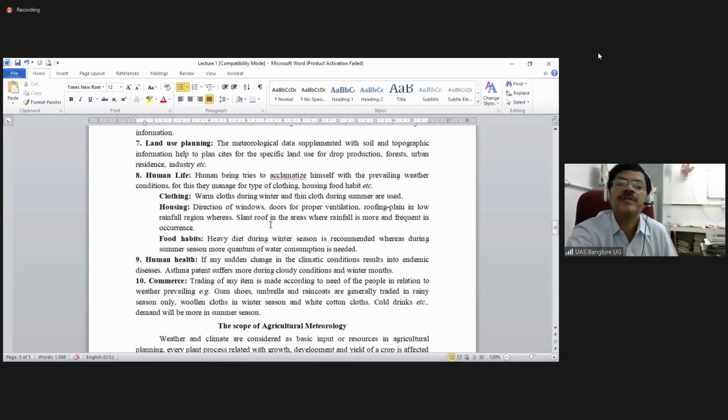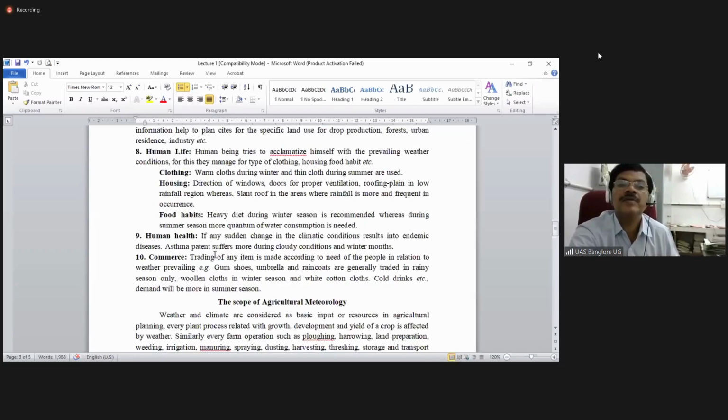The housing: the direction of the windows, doors and ventilation we decide based on the wind direction. That is what we call Vastu. Many a time we discuss Vastu. Vastu is nothing but the free movement of air and light for human benefit. So accordingly, the housing directions. Some people want an east facing site, or a north facing site. Like that, people want to have the location accordingly.